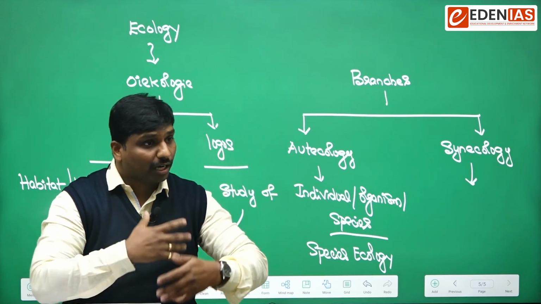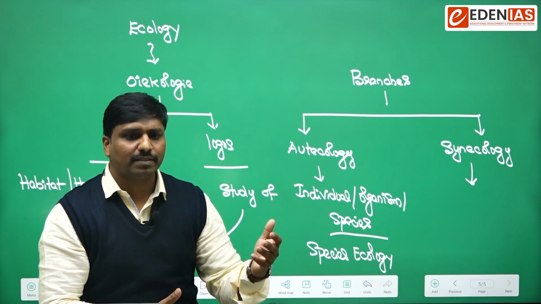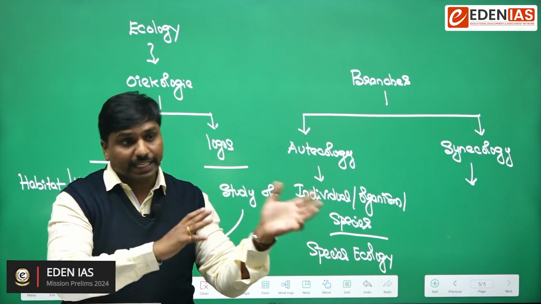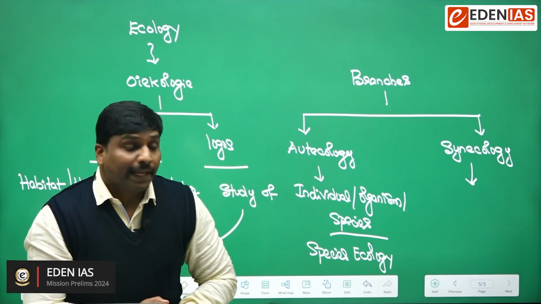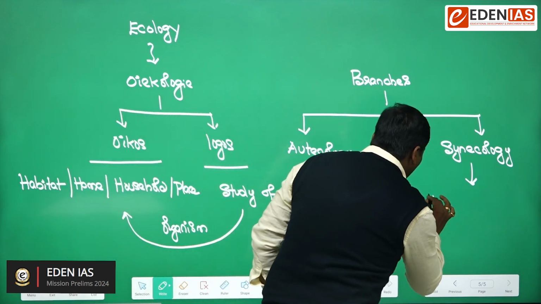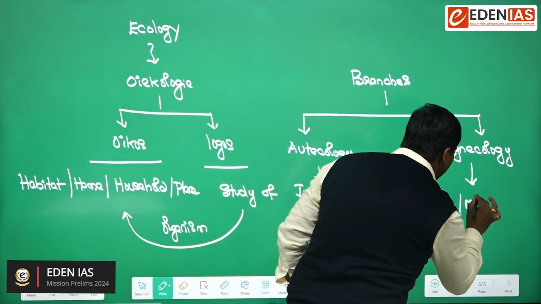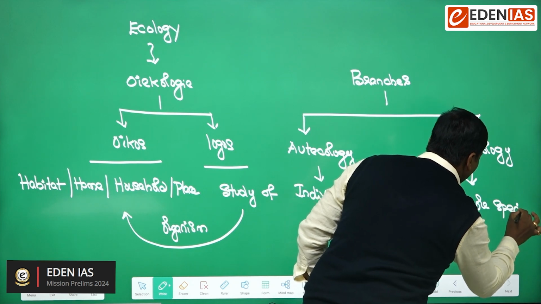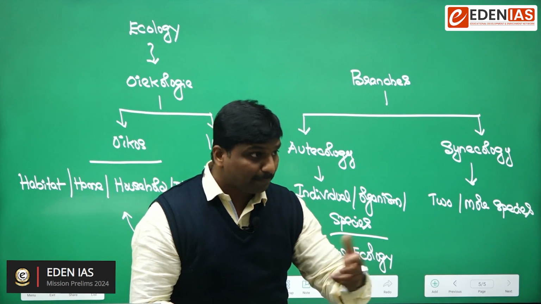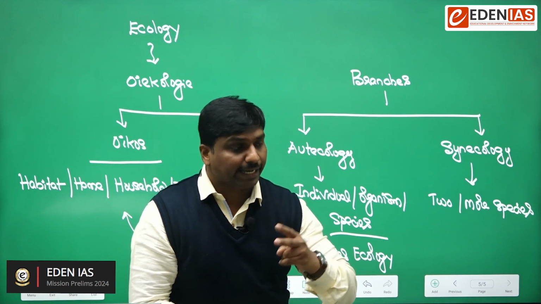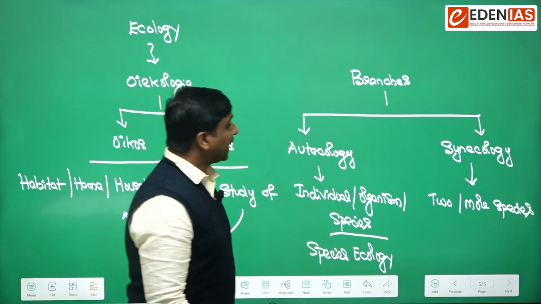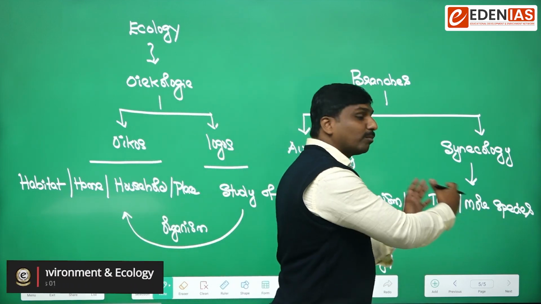Synecology means if you take an ecosystem, there would be a lot of species of organisms. Let's say tiger species, deer species, horse, elephants. So there would be various species of animals. Synecology means when you try to study two or more species belonging to an ecosystem, then that kind of study is nothing but synecology. It's a systematic study of the interactions among two or more species belonging to an ecosystem.